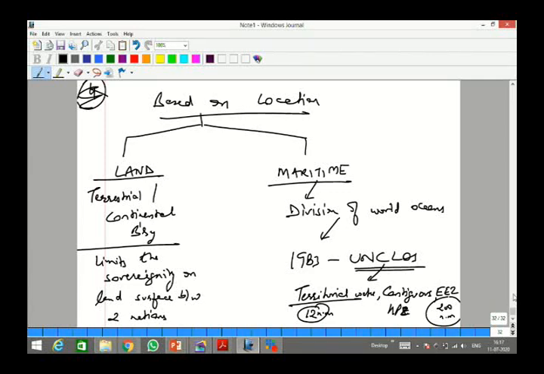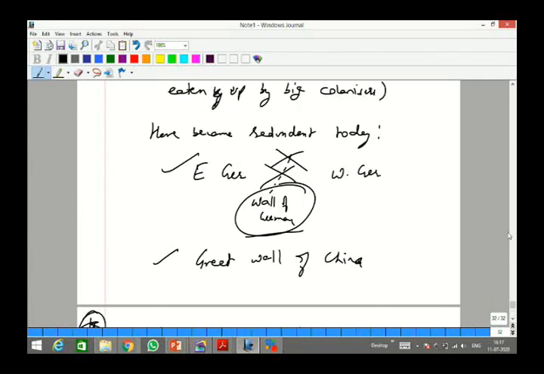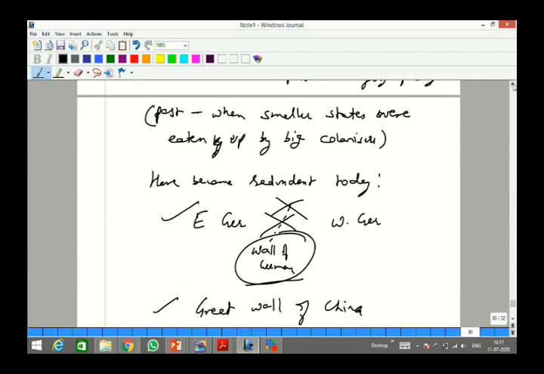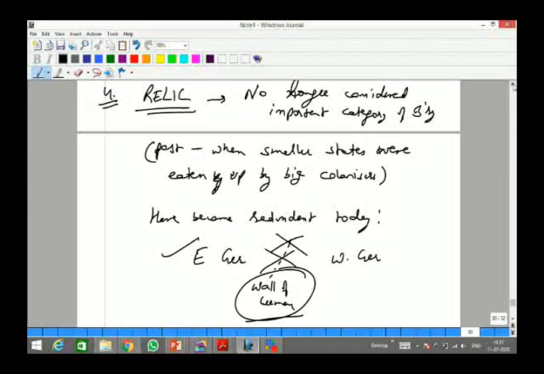pages, so this is done. I am pushing it up. So Shruti had asked, this was about relic, Great Wall of China. This was a relic. Yes, I'm still looking at your differences, whatever differences you have.